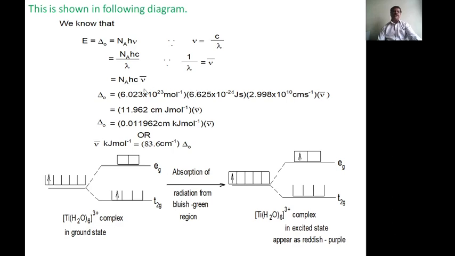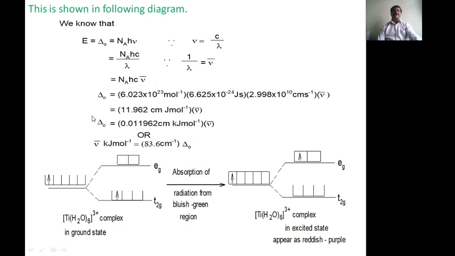By using this relation, because the frequency is given per centimeter, it is a wave number. Frequency is always per centimeter, that is per second. Therefore per centimeter means it is always a wave number. Therefore E is equal to Na times h c times nu bar, the wave number.